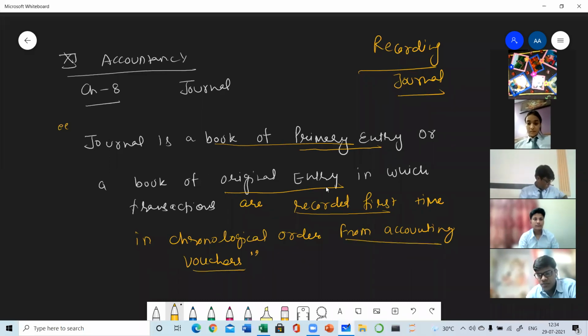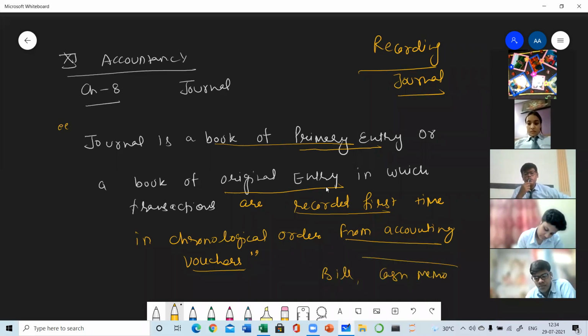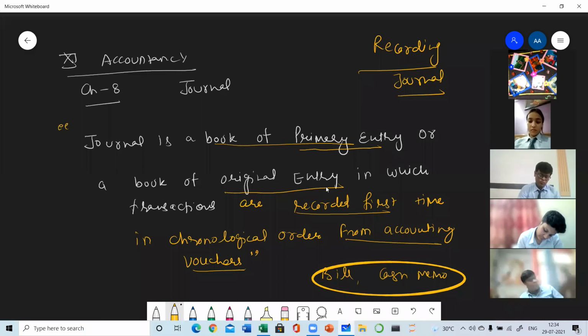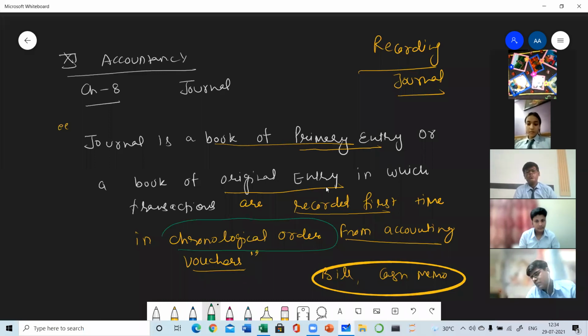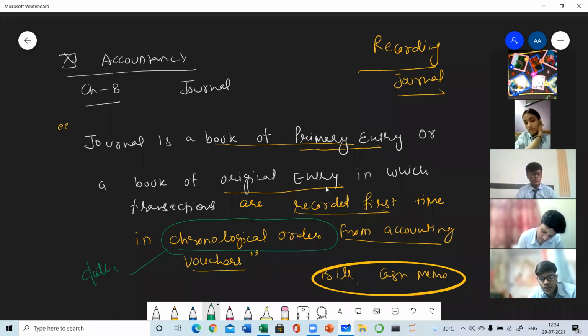So in this, the transactions are recorded from where? From the accounting vouchers. Accounting vouchers are prepared from source documents like bill, cash memo. All these are the source documents. On the basis of these, the accounting vouchers are prepared. Then after the preparation of the vouchers, journal is prepared on the basis of vouchers. And in this, transactions are recorded first time as well as in chronological order. Chronological order means date-wise.